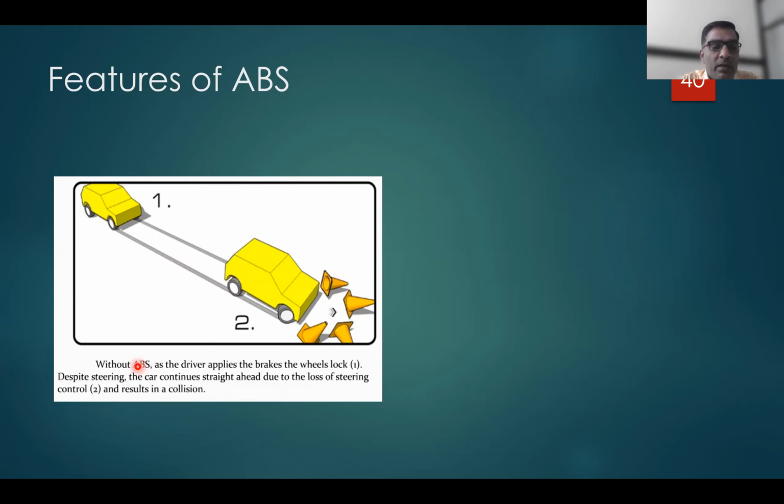So without ABS, as the driver applies the brakes, the wheels lock. This is position number 1. Despite the steering, because the vehicle is skidding and the wheels are locked, they are dragging the vehicle in a skidding manner. The car continues straight ahead due to loss of steering control. This is situation number 2, and it results in collision with the obstacle.